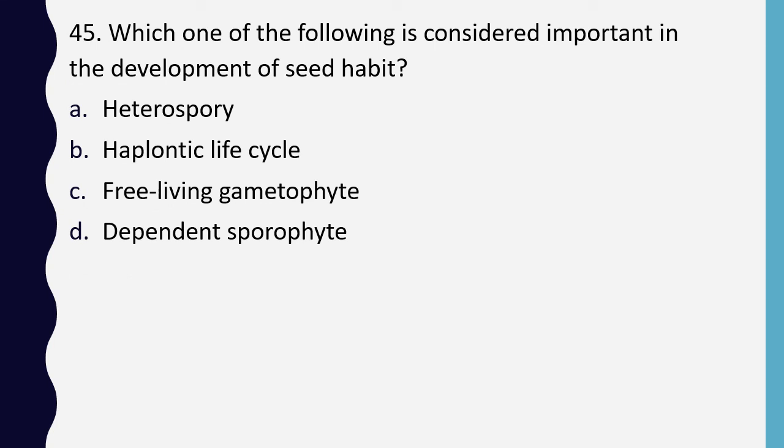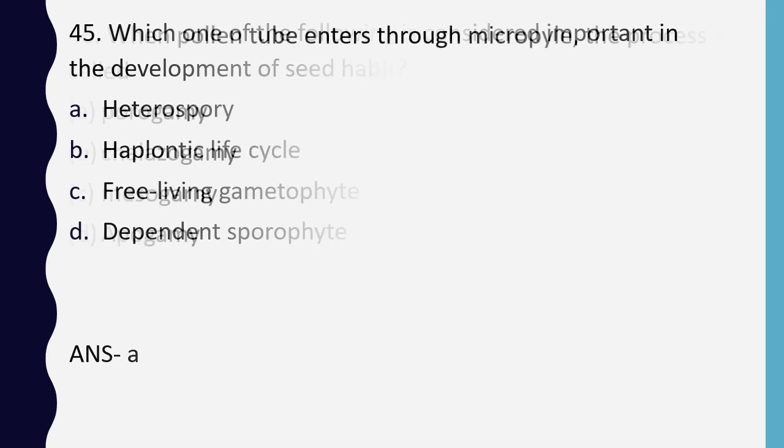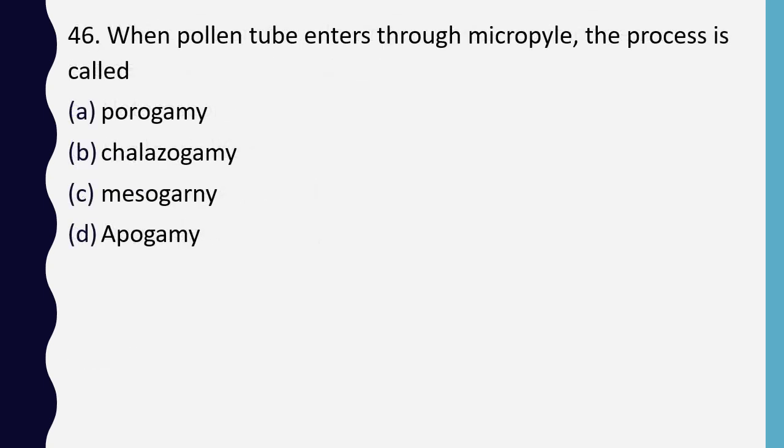Question number 45. Which one of the following is considered important in development of seed habit? Heterospory, haplontic life cycle, free living gametophyte, dependent sporophyte. Correct answer is option A, heterospory. Question number 46. When pollen tube enters through micropyle, the process is called as porogamy, chalazogamy, mesogamy, epogamy. The correct answer is option A, porogamy.